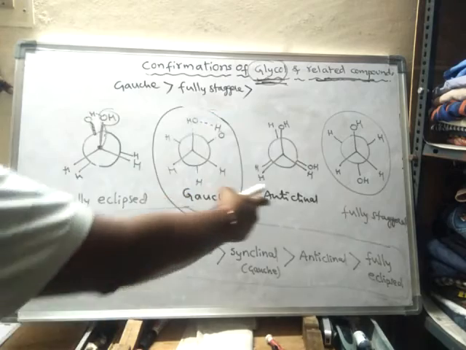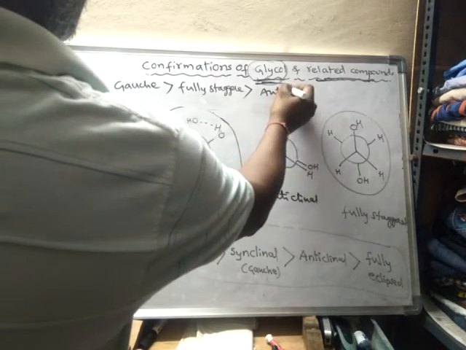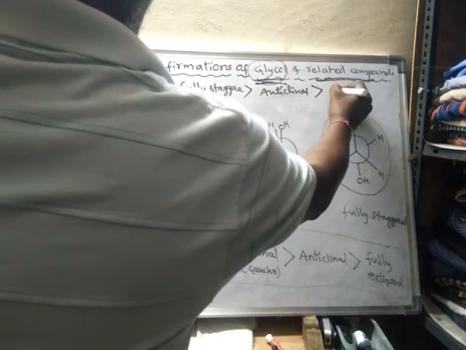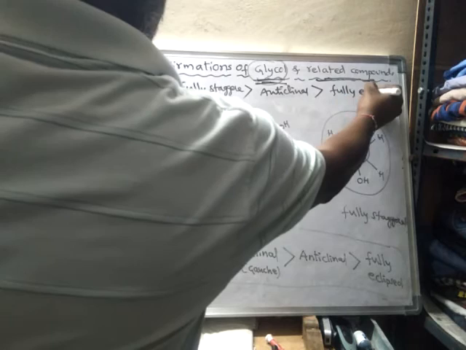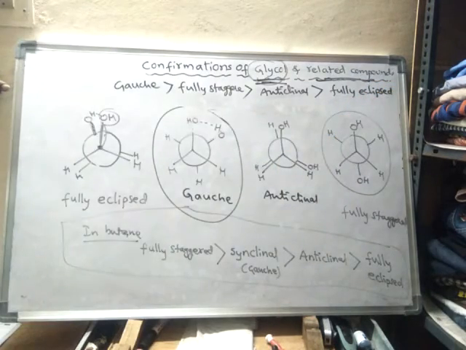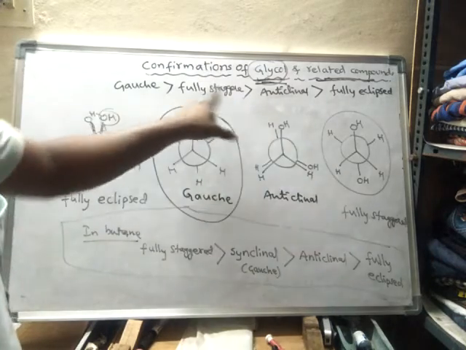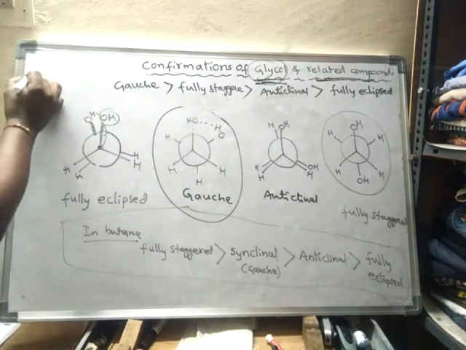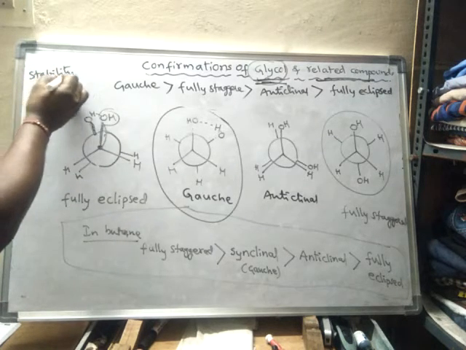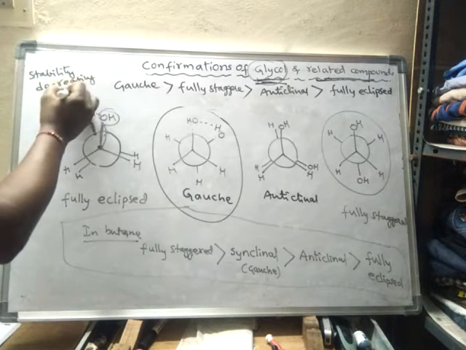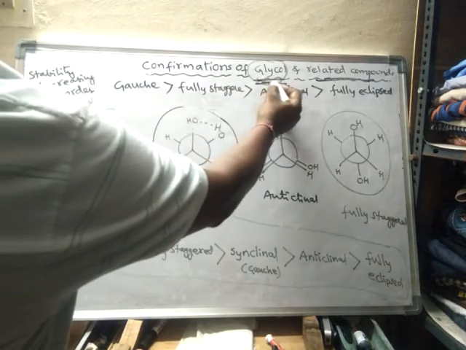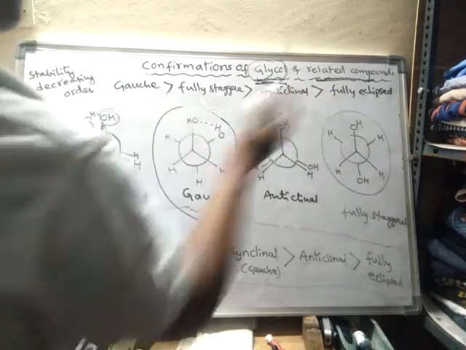and after this the anticlinal, or partial eclipse, will form, and finally the fully eclipsed conformation. Okay, so this is the stability decreasing order. This is applicable to glycol or glycol related compounds only.